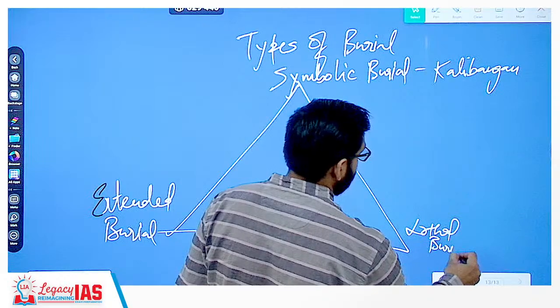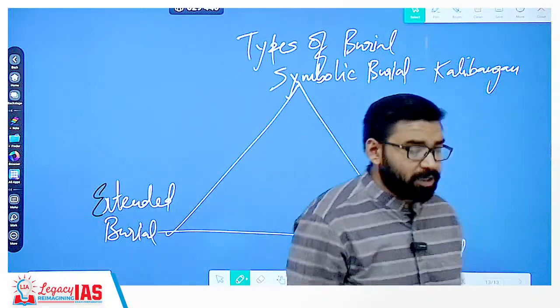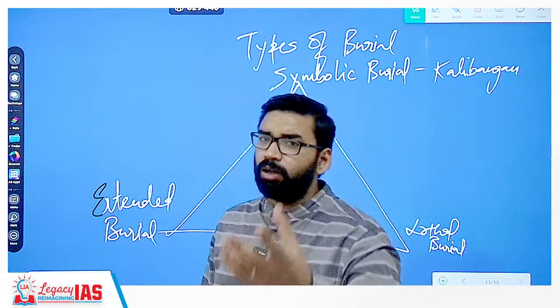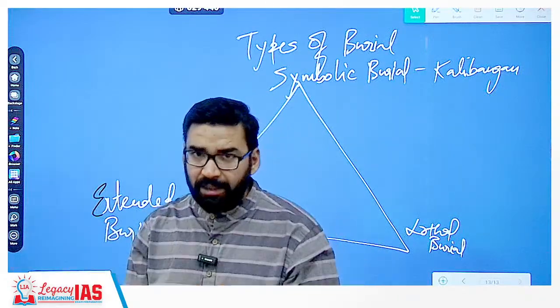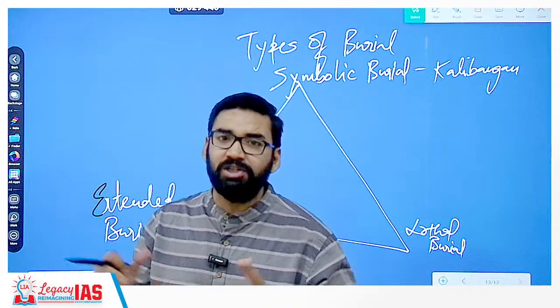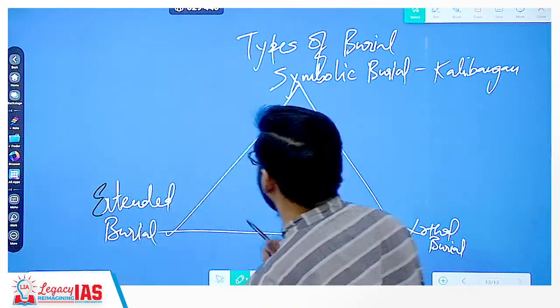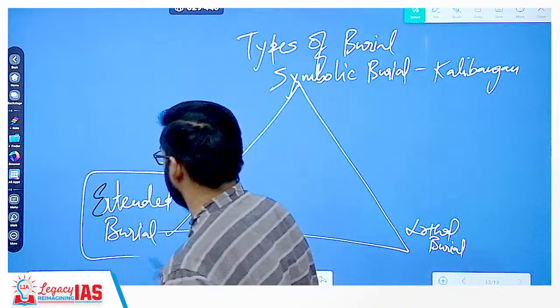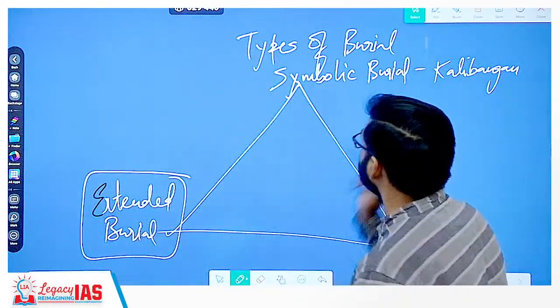Lothal burial. Now what is extended burial? Extended burial was a normal one, body put on its back from north to south direction. आज ये हिंदू में ट्रेडिशन हो गया, बॉडी को इसी तरीके से रखा जाता है. That is called extended burial. Now what is symbolic burial?